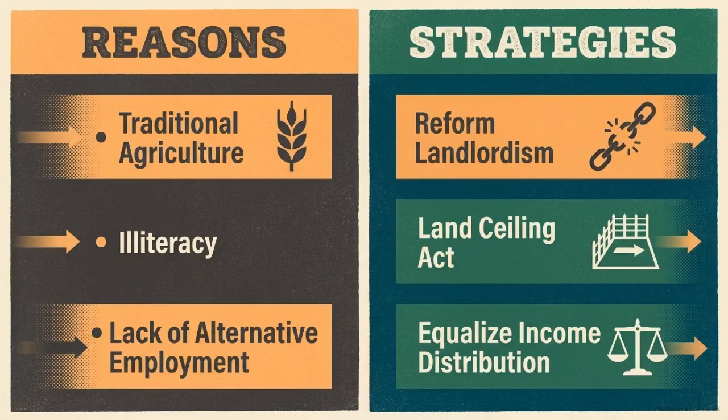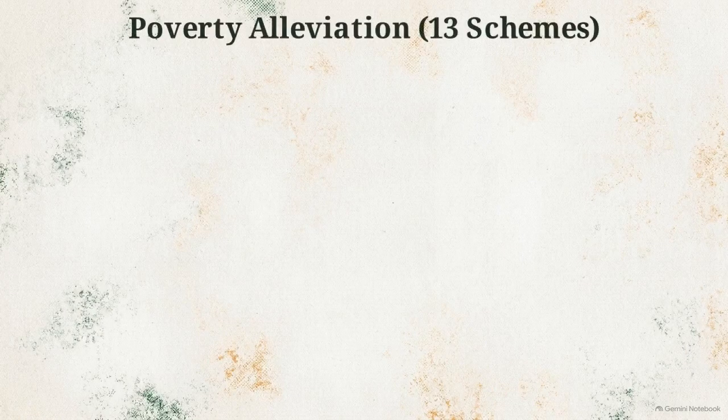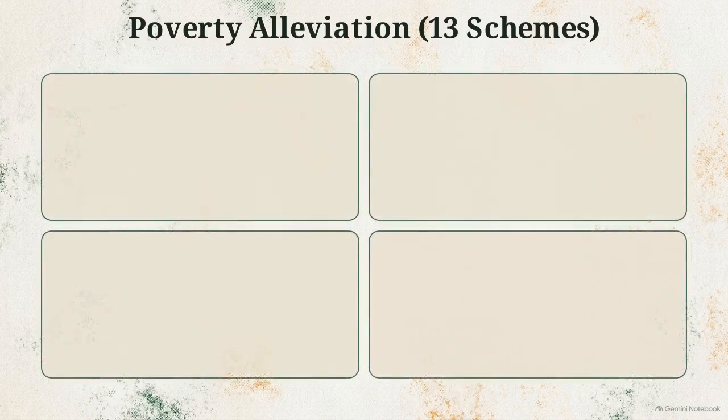The syllabus contrasts the causes of poverty with the eradication strategies. The reasons stem from a reliance on traditional agriculture, illiteracy, and a lack of alternative employment. The government strategies counter this by reforming landlordism, enforcing the Land Ceiling Act, and attempting to equalize income distribution. That brings us to the poverty alleviation programs. The syllabus lists 13 schemes. We group them to make them digestible.